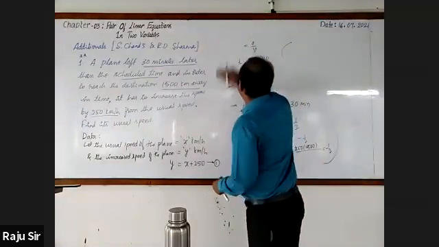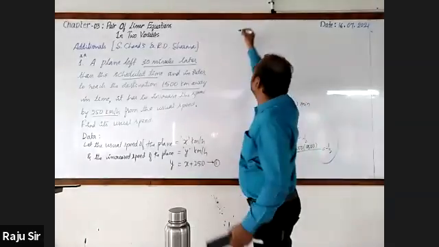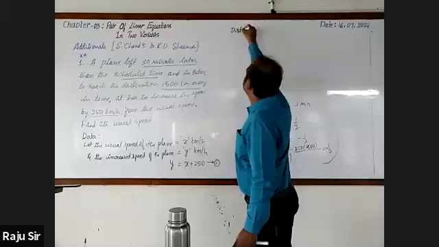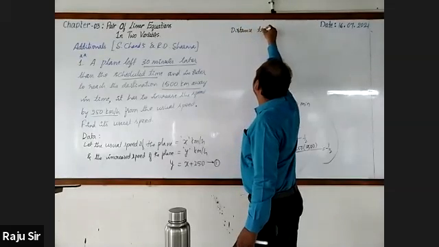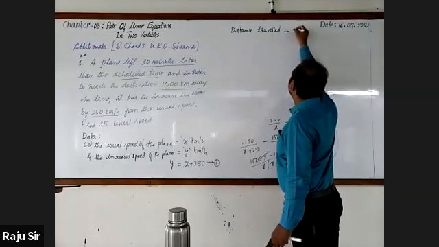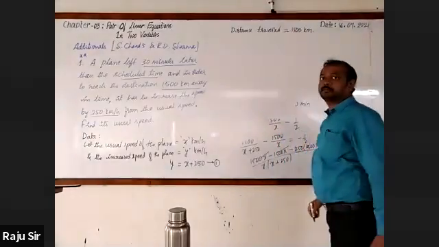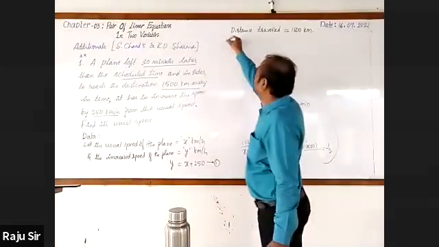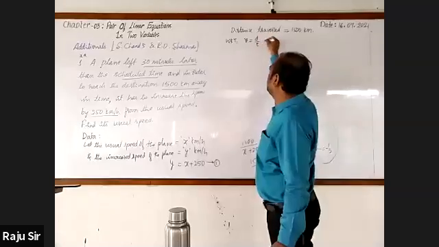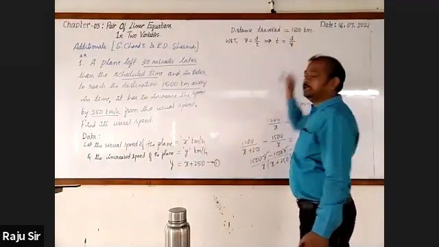Next, below that, distance traveled is equal to 1500 kilometer, and below that you write, we know that v is equal to d by t, which implies that t is equal to d by v.